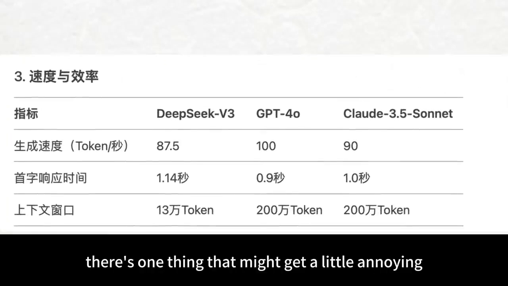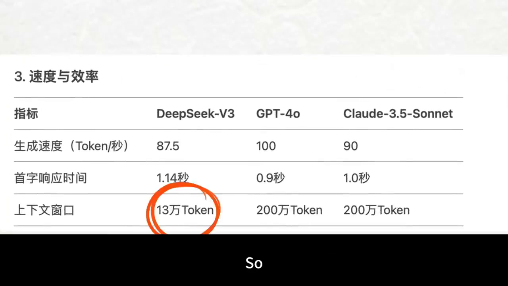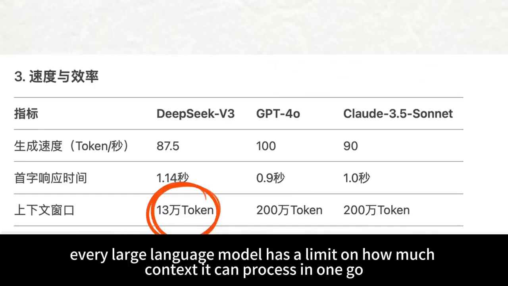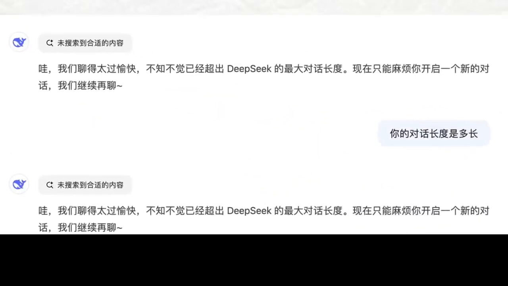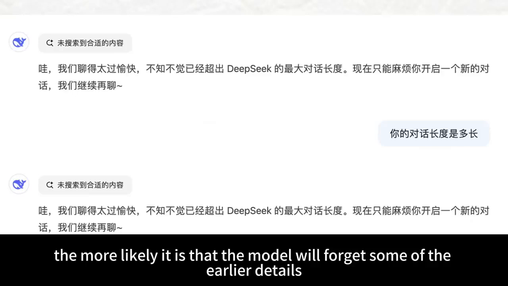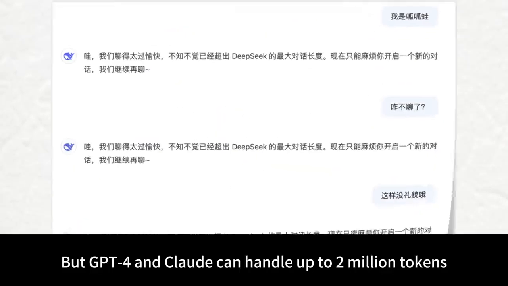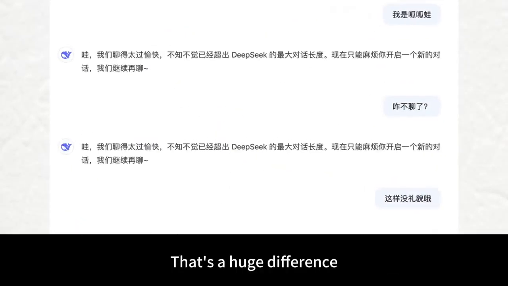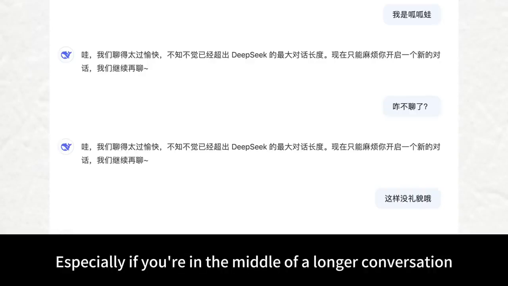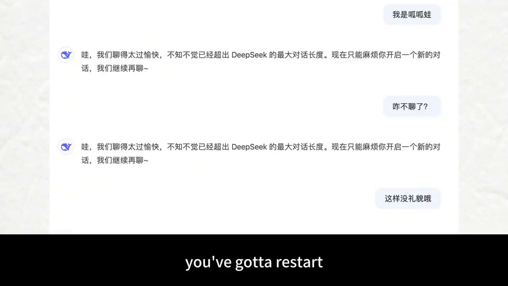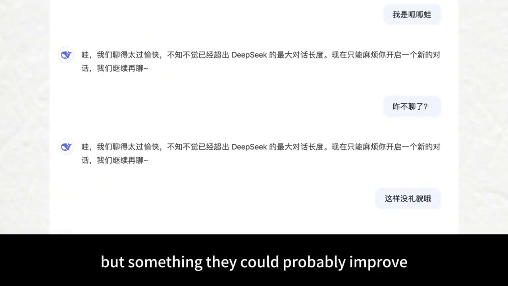But there's one thing that might get a little annoying. It's about context length. Every large language model has a limit on how much context it can process in one go. That means the longer your conversation goes on, the more likely it is that the model will forget some of the earlier details. Now, DeepSeek can handle about 130,000 tokens, which is okay. But GPT-4 and Claude can handle up to 2 million tokens. That's a huge difference. And when DeepSeek hits its limit, it's like, all right, start a new conversation. That's definitely annoying, especially if you're in the middle of a longer conversation and you've got to restart. Not ideal, but something they could probably improve.